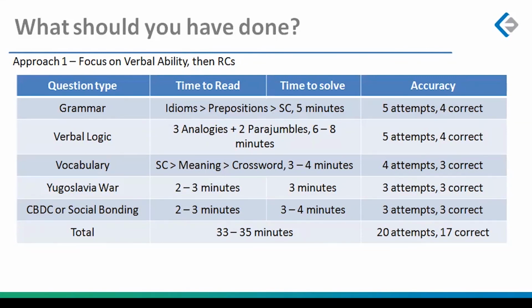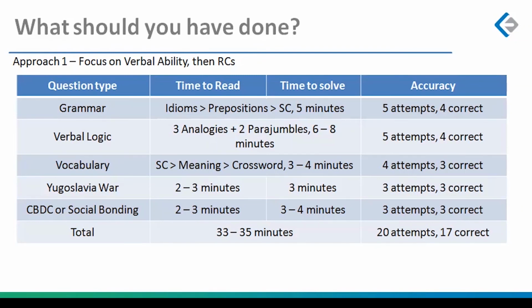Then you go to the vocabulary based questions. You first start with sentence completion. Yes, sentence completion. Gives you stability. Then you go to the meanings, and lastly, you go to the crosswords. Sentence completion, meaning, crossword, and then if you want to, you could have left out crosswords and straight away gone to the spellings. I'm fine with that also. The idea is give it only 4 minutes and get me 4 attempts and 3 correct.